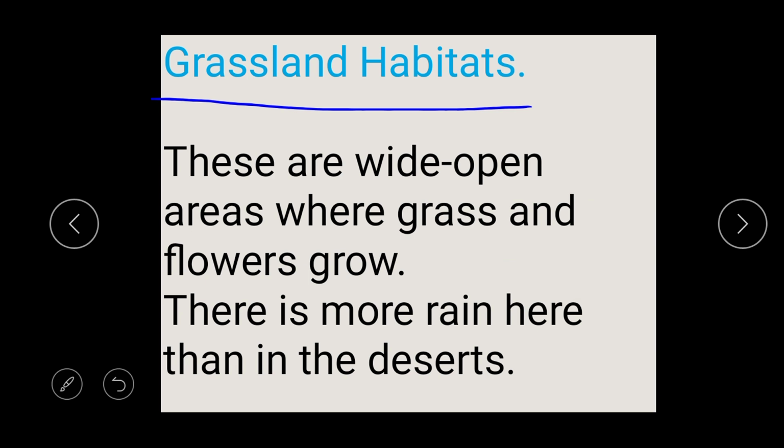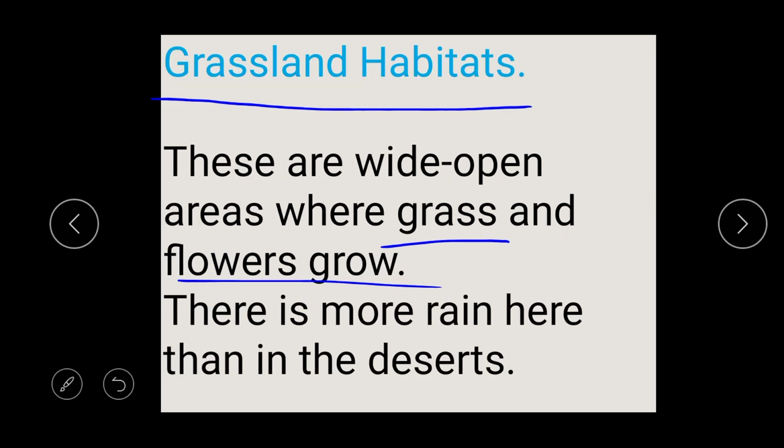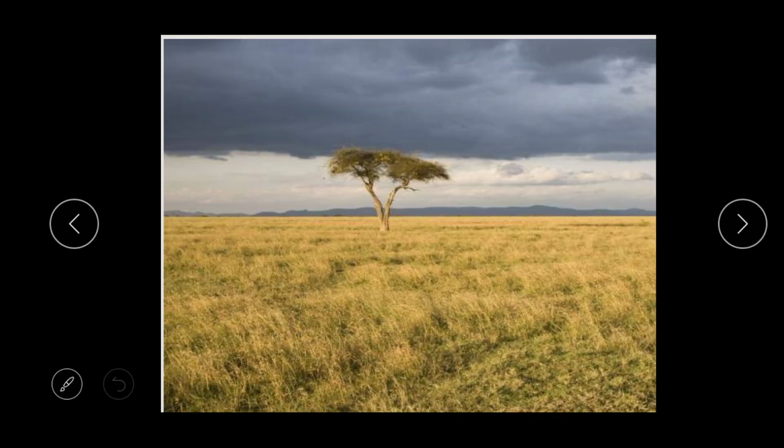They have more rain, and you can see grasses and flowers in the grassland habitat. Can you see the grassland habitat? Yes, this is an example of a grassland habitat.